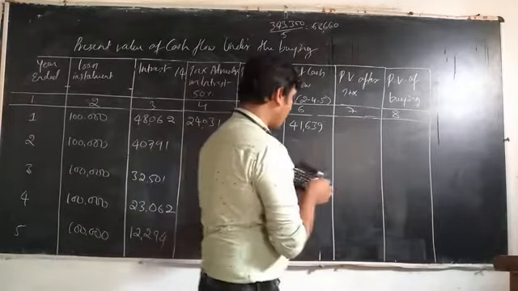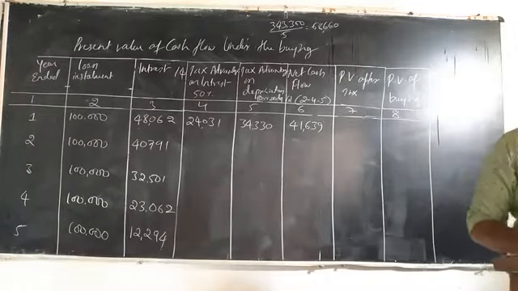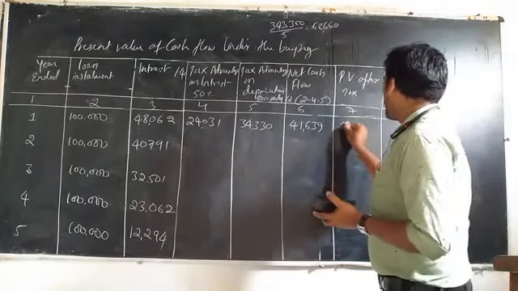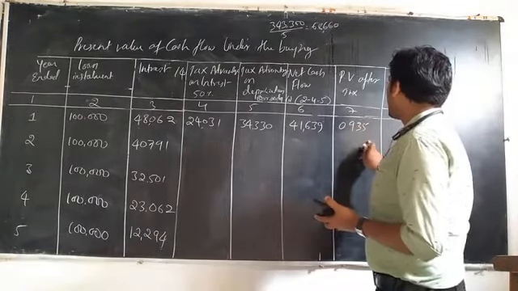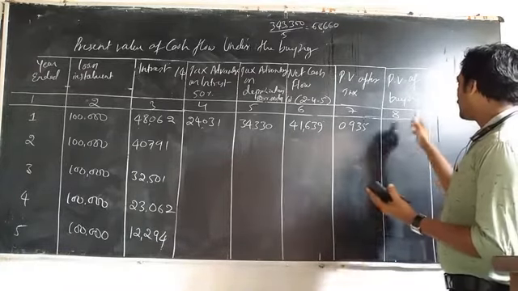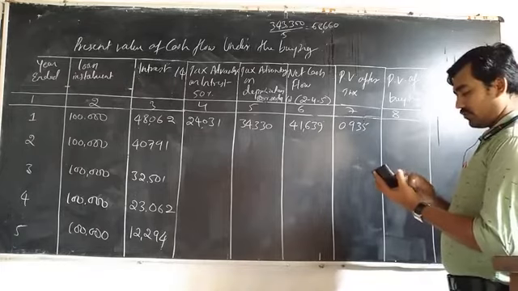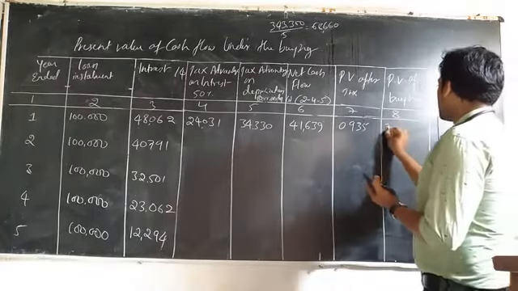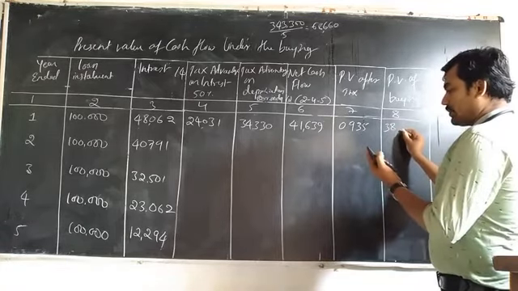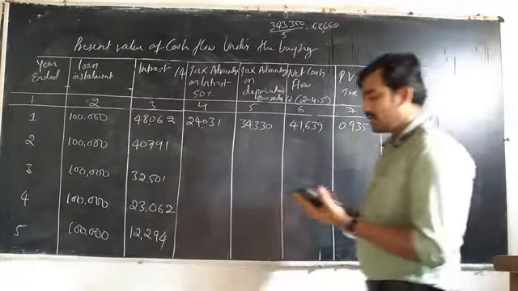The present value given for every year: the first year is 0.935. We multiply the net cash flow by the present value and we have the PV of the buying, 38,933. That is the first year PV value.